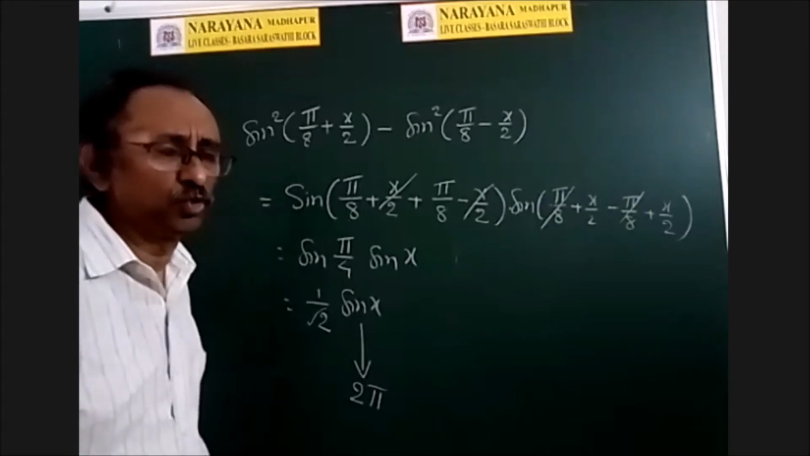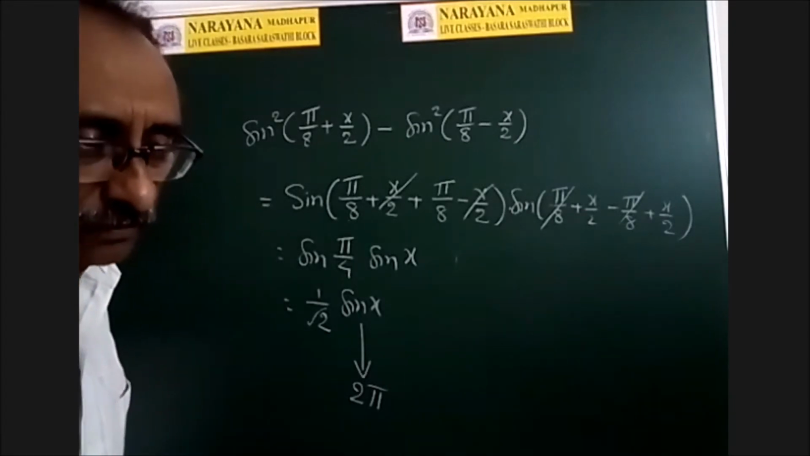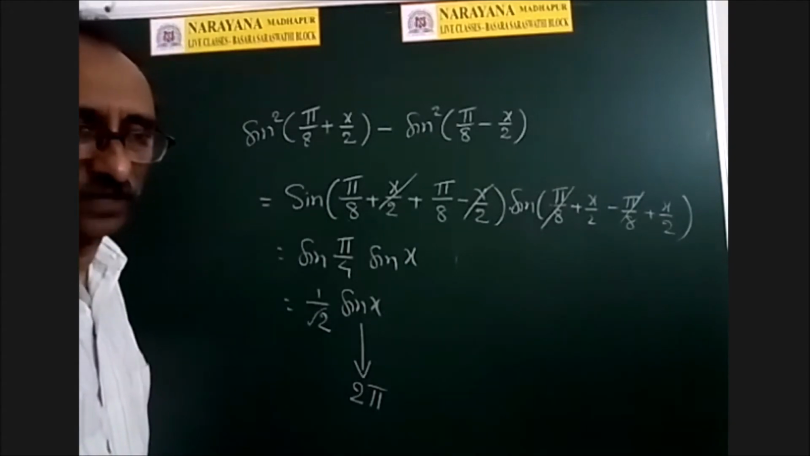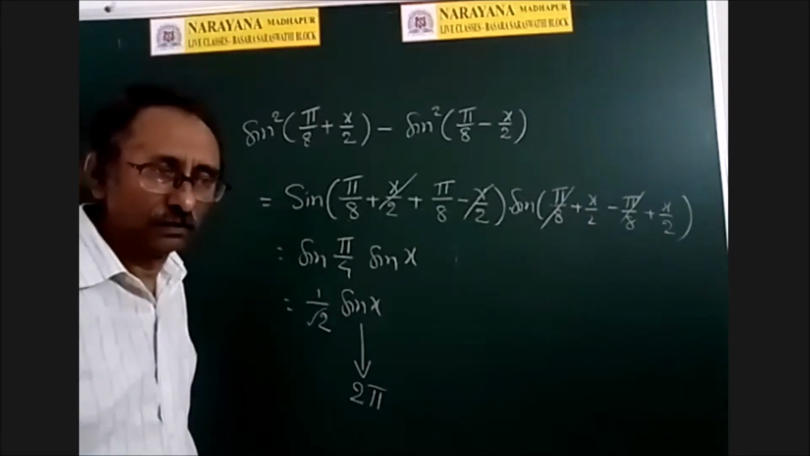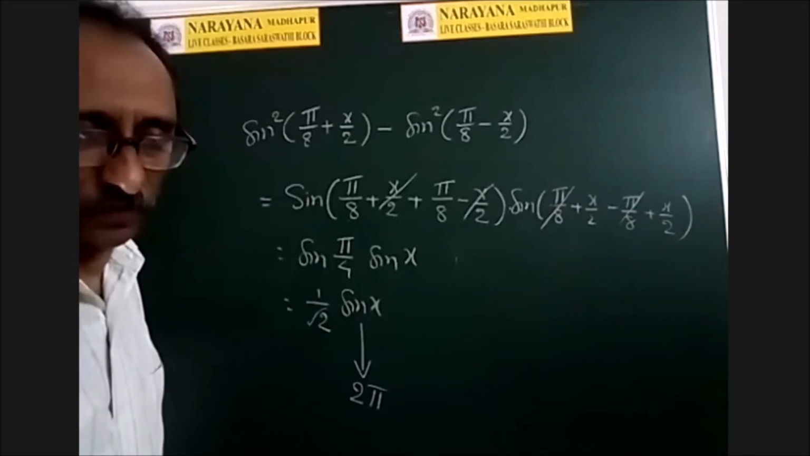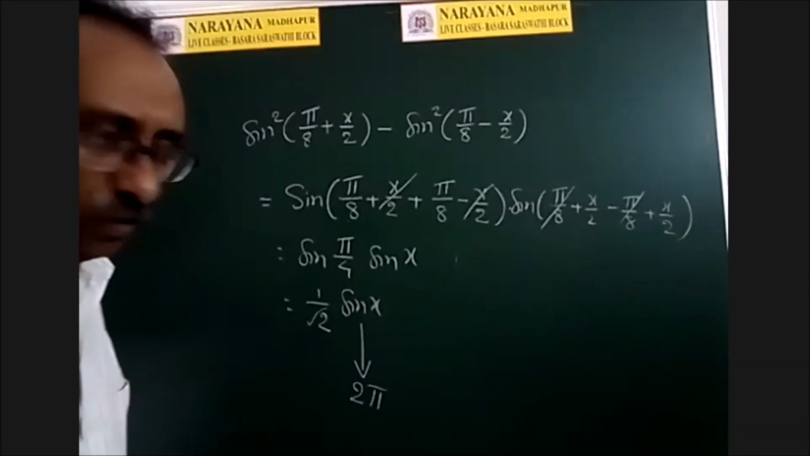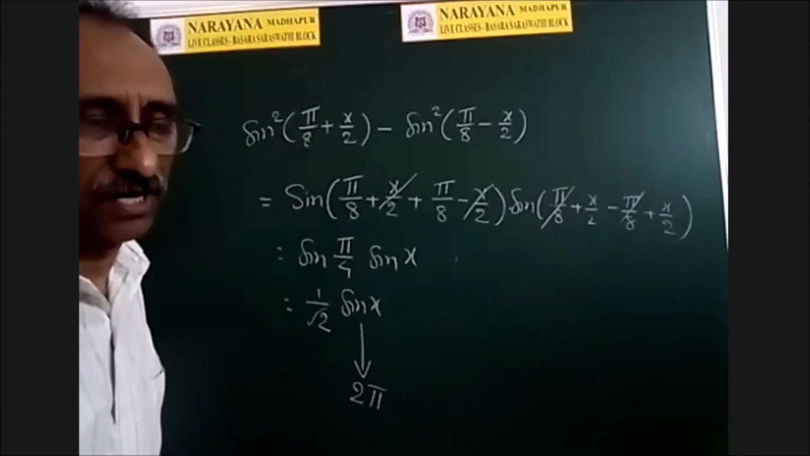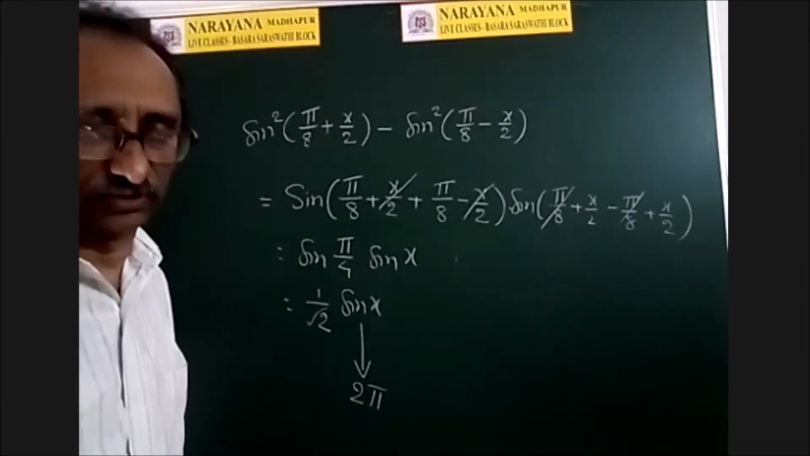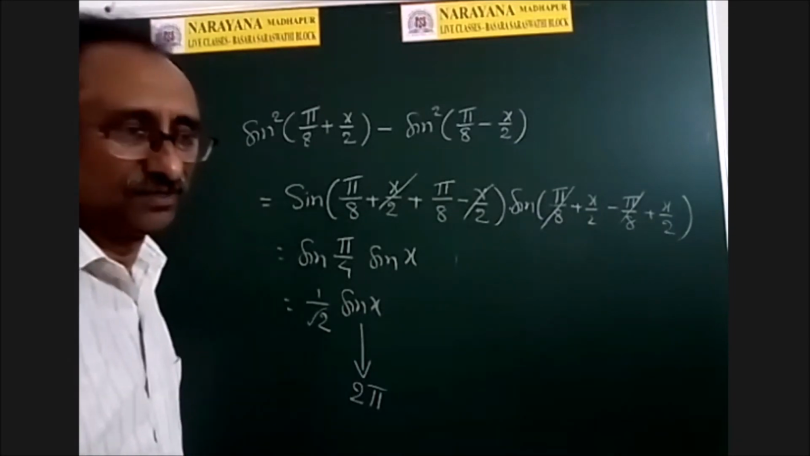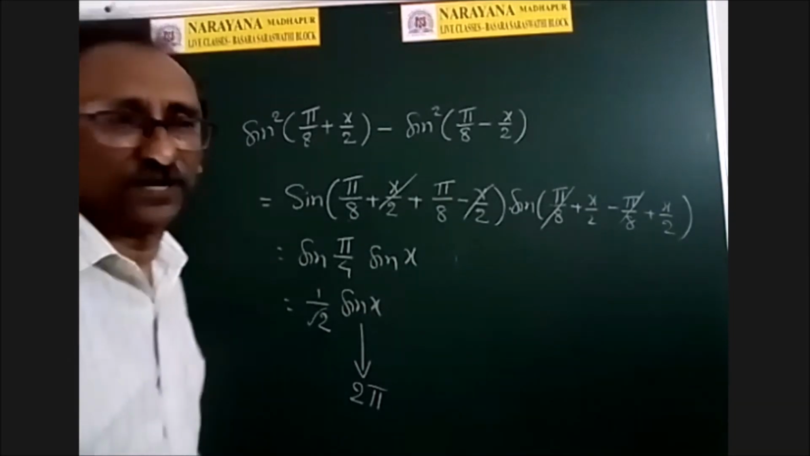Now, in the actual question, in place of x you are substituting x plus 2 pi by 3, isn't it? Yes, sir. Okay, you can do that, but the only problem is whether there is any smaller number than 2 pi by 3, that is the question. Okay, you have done well.